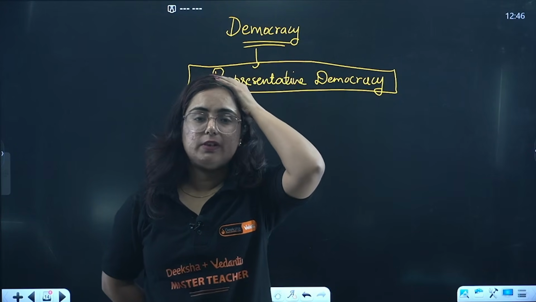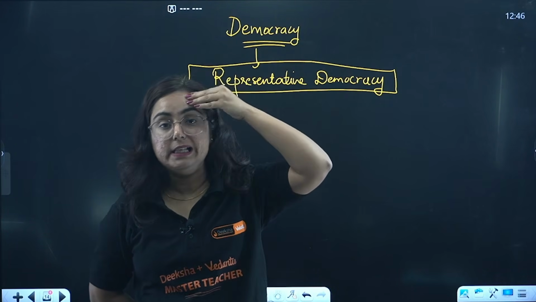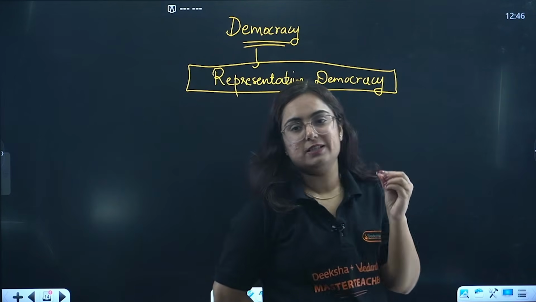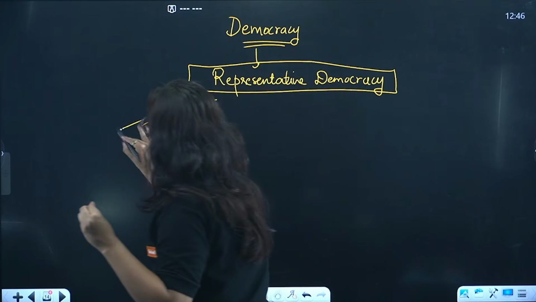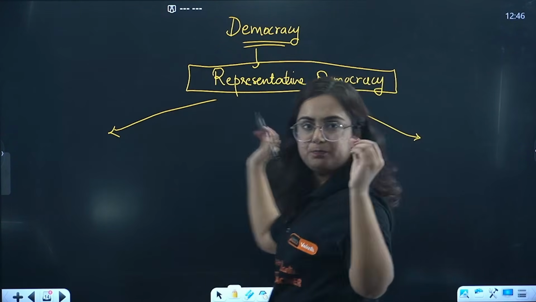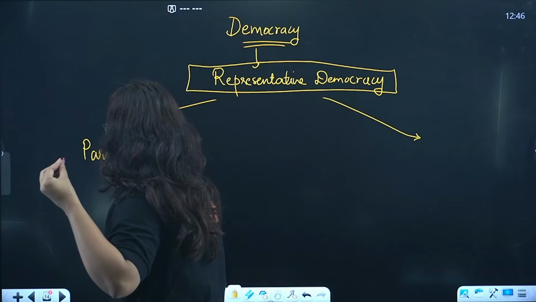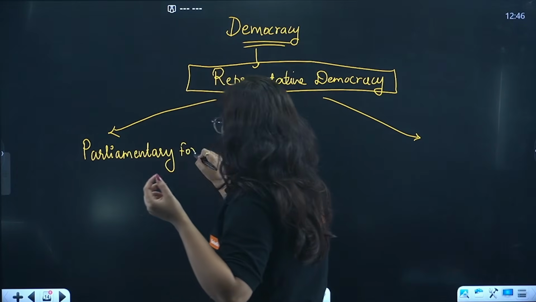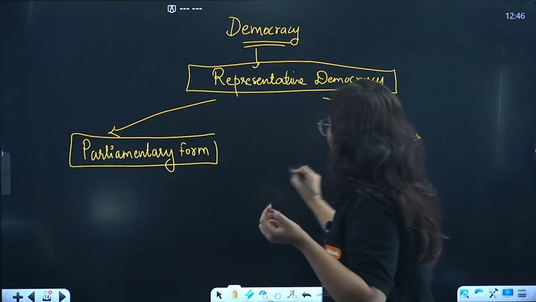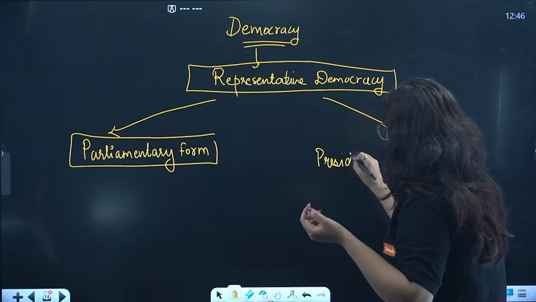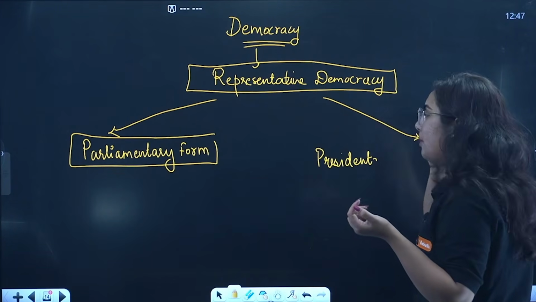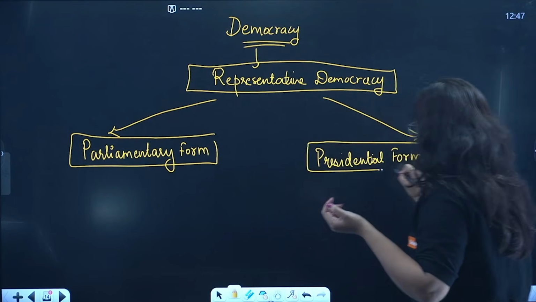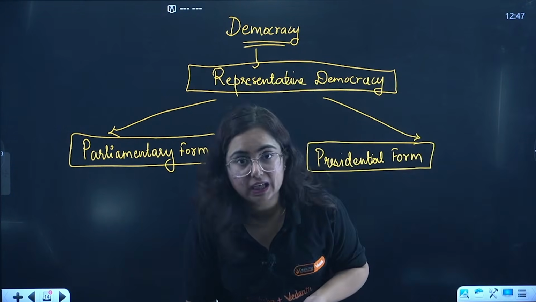What is this going on? Everything is getting in the mind and not being cleared because a lot of concepts are there. Yes, that will be cleared to you with the help of this. So, basically, there are two different forms of government in the world. Okay beta, one is parliamentary form of government, the other one is presidential form of government. See, so one is parliamentary form of government, the other is presidential form of government. What does it actually mean and what is the difference between the two?